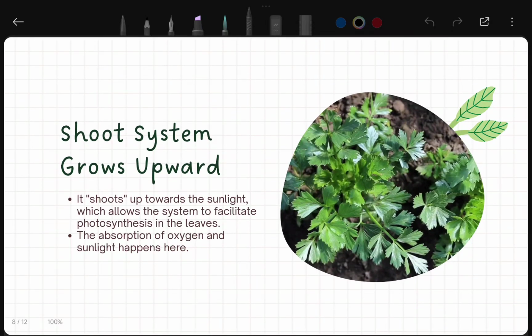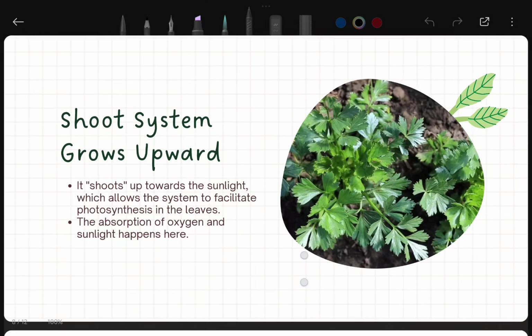Now the next thing is that the shoot system grows upward. We can say that it grows against gravity. Shoot means up toward the sunlight, which allows the system to facilitate the photosynthesis process in the leaves as well. The absorption of oxygen and sunlight happens there, only because of the presence of the leaves. So that is all about the shoot system. The major point is that the shoot system grows upward, not downward, against gravity.